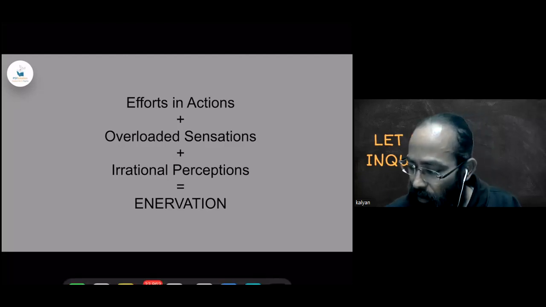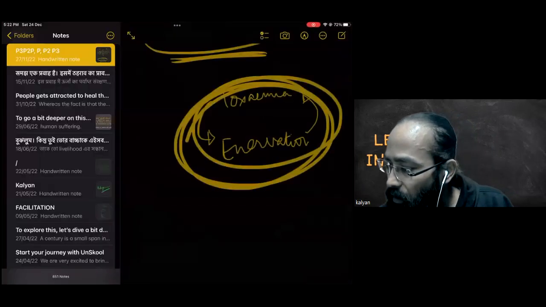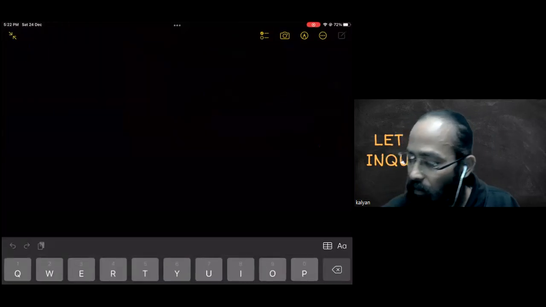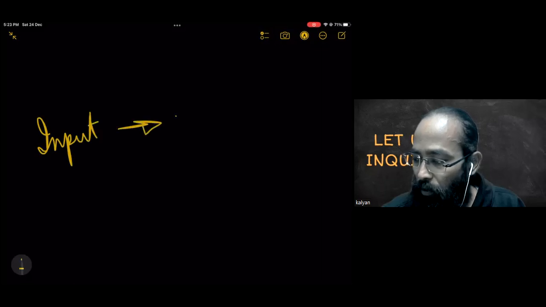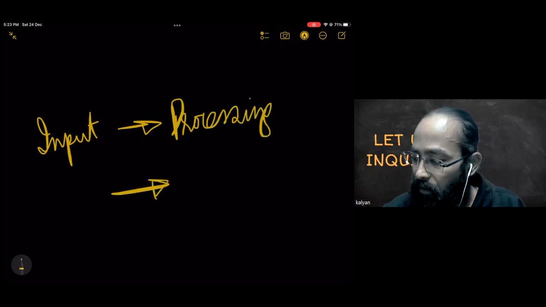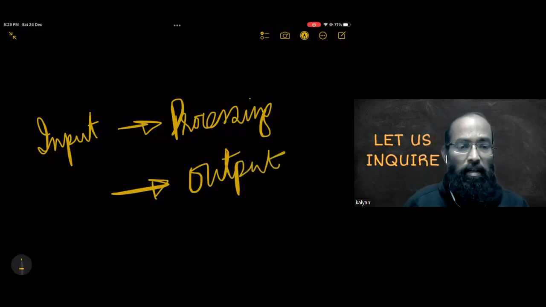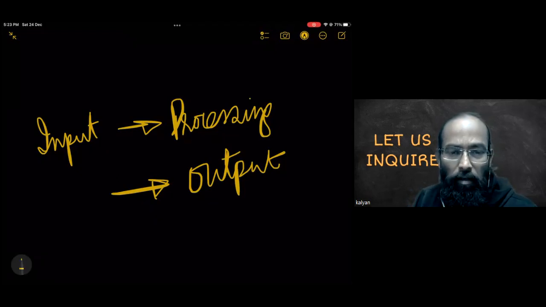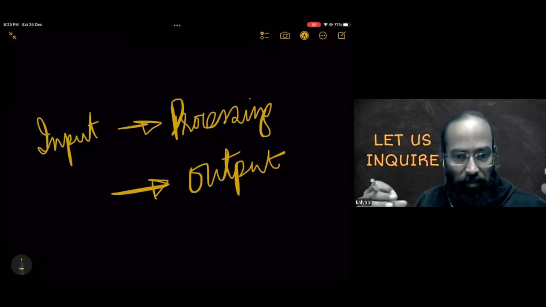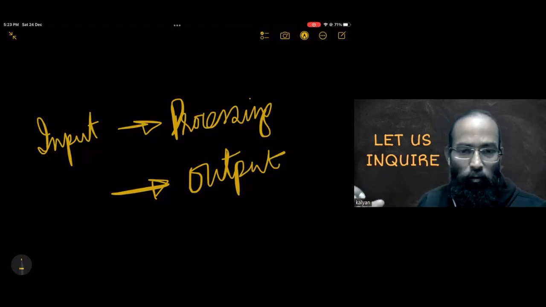This is a very obvious understanding that we may try and understand. So here you see, when we talk about a life process, there is an input, then processing, and then there is an output. This is a machinery replication also, in a similar way. The machines also operate in the same fashion. There is an input, there is a processing, and there is an output.